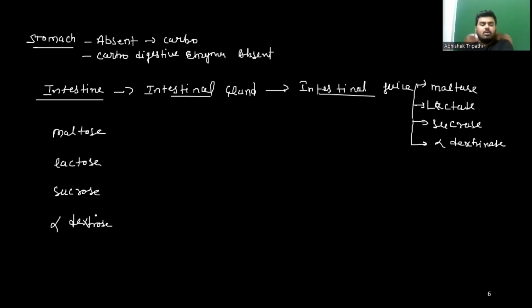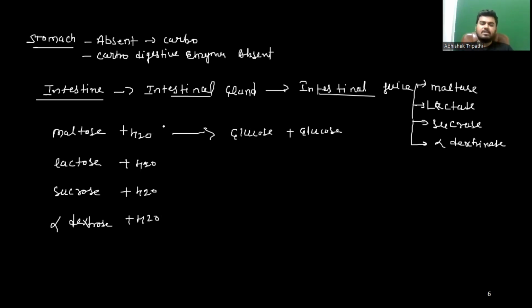Now here, this maltose is converted into two molecules of glucose in the presence of the enzyme called maltase. Second, lactose is converted into one molecule of glucose and one molecule of galactose in the presence of the enzyme called lactase.